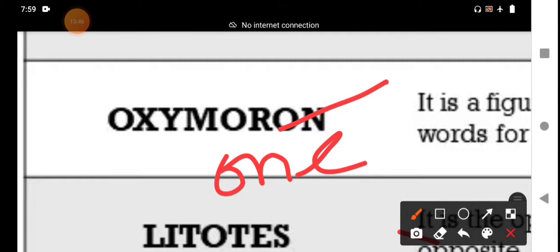For example, my sister and I both had a friendly fight over the lipstick. Friendly fight. Friendly is entirely opposite to fight. But we are engaging in a friendly fight over the lipstick. That is one example.